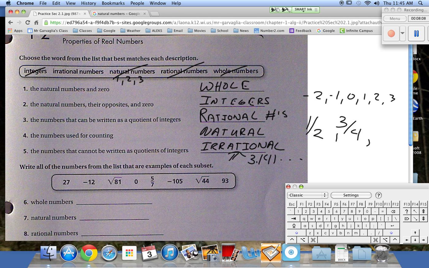Is 0.3333 rational or irrational? It's rational. Because it repeats itself. I can write it as 0.3 continuing. Okay? So that is a rational number. But anything that doesn't repeat itself and keeps on going is an irrational number. Okay? Everybody got that one? We're cool to move on? All right.